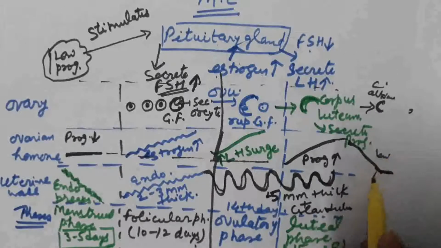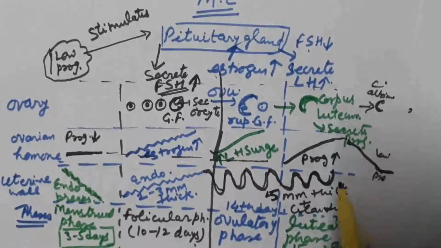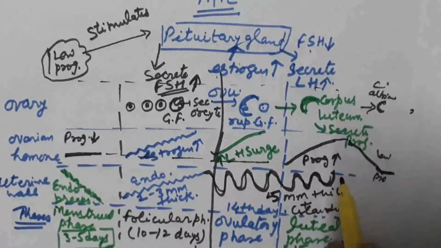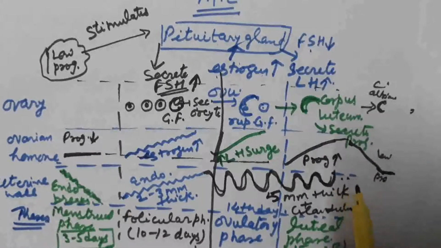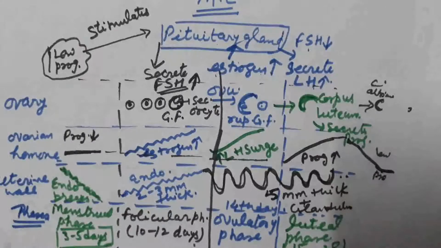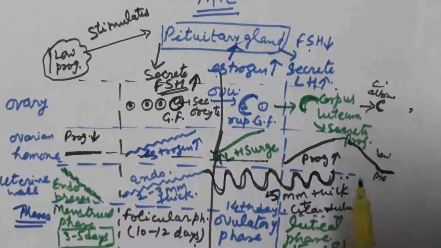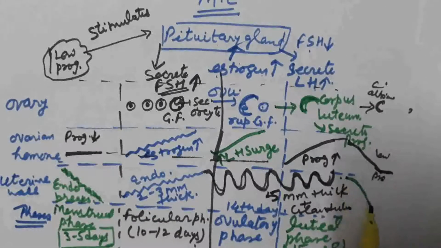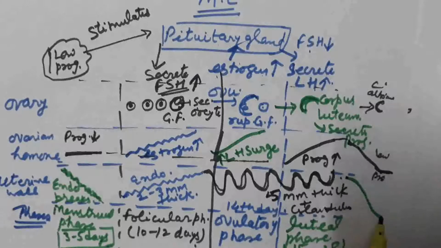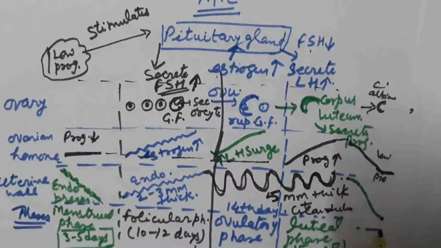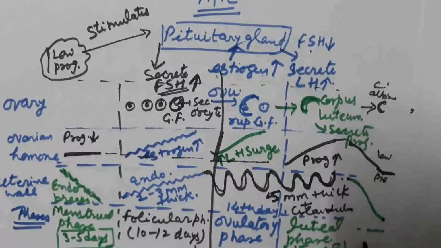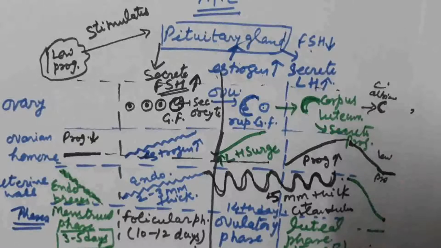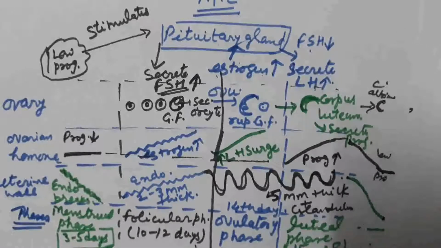Then again the endometrium breaks down and bleeding takes place, and again menstruation takes place. So this is the complete cycle.